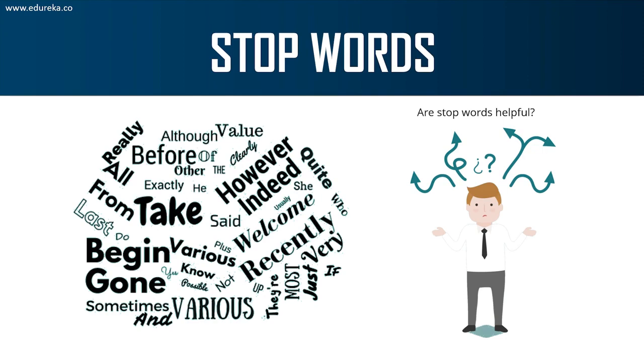For example, let's say you open up Google and you look for strawberry milkshake recipe. Instead of typing strawberry milkshake recipe, let's say you type how to make strawberry milkshake. Now here what Google will do is find results for how to and make. Instead, if you just type strawberry milkshake recipe, you will get the most desired output. That's why it's always considered a good practice in natural language processing to get rid of stop words, right?